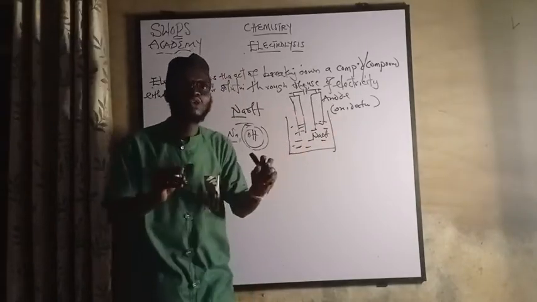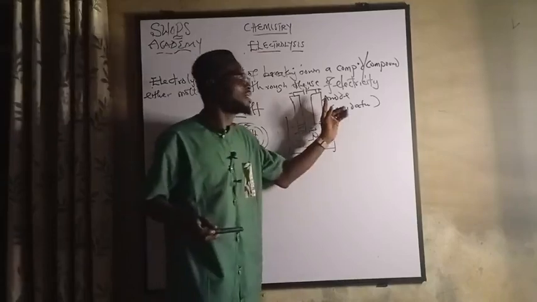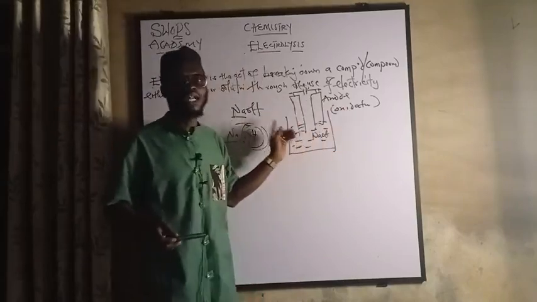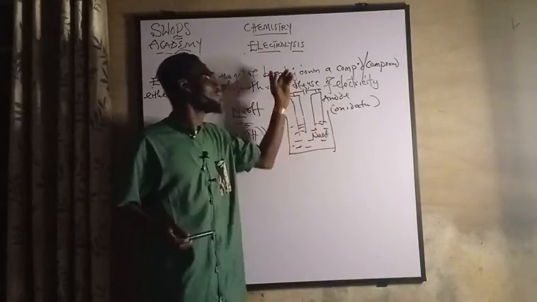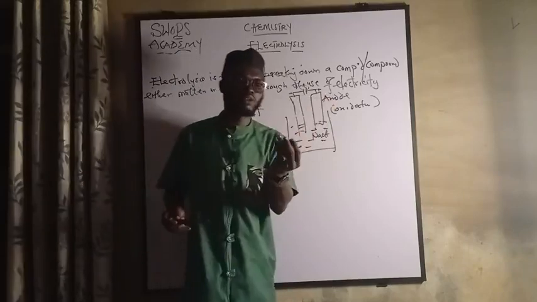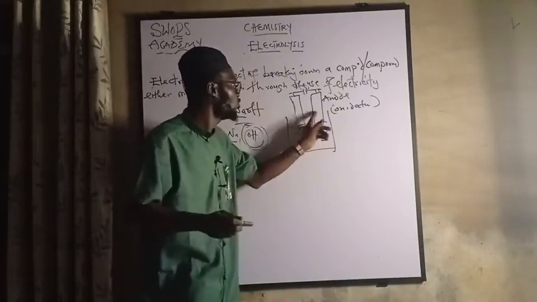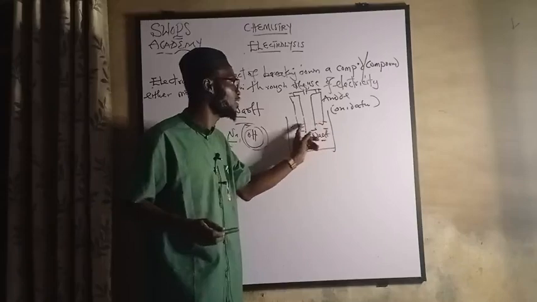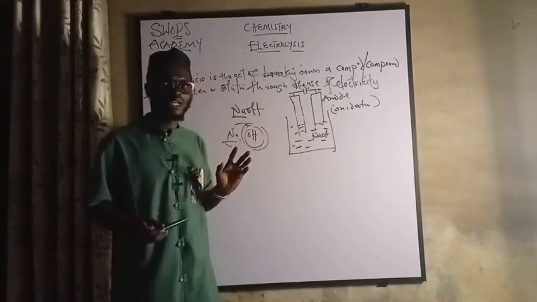The cathode. Are those conductors? These are conductors, known as the anode and cathode. Positive charge and negative charge, as far as electrolysis is concerned. This anode and cathode are made up of carbon graphite or metal. So these two that you're seeing, they are produced from carbon graphite or metal.